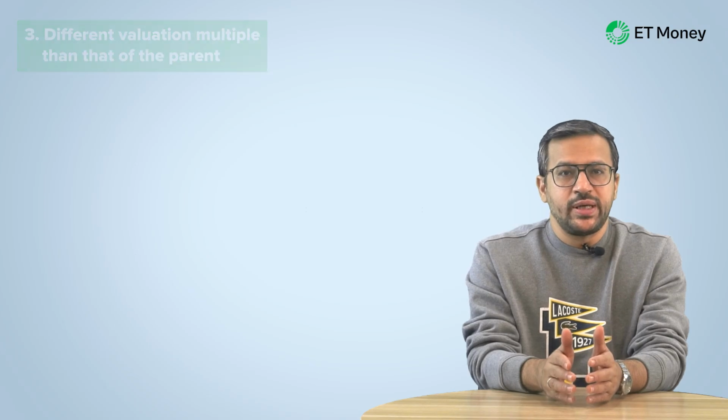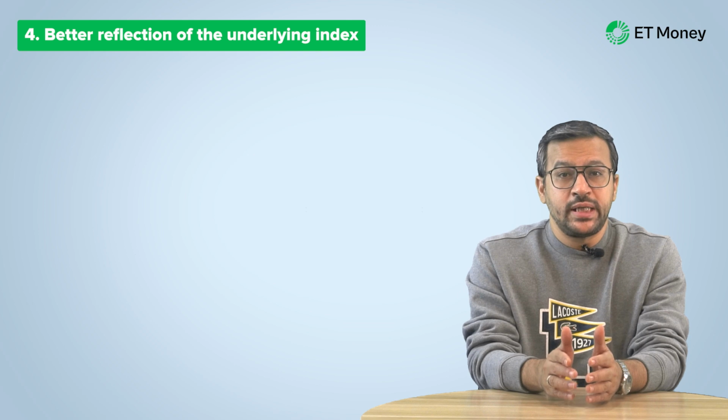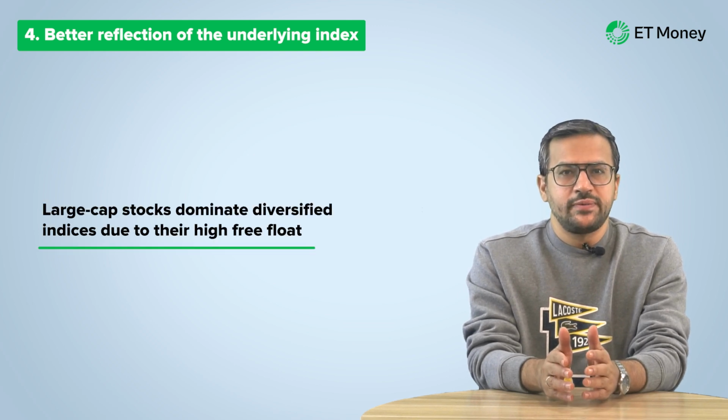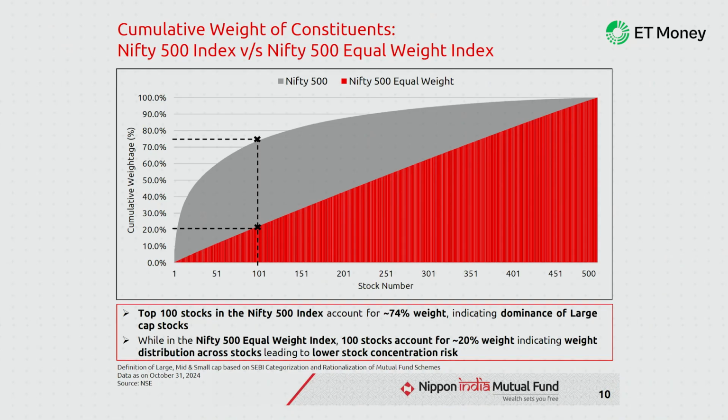The next aspect of an equal weight index is that it better reflects the composition of its underlying index. Since large cap stocks have a high free float, even in the more diversified indices, they command a lion's share. For instance, consider Nifty 500. While it has 500 stocks from the large, mid and small cap space, over 70% of the index weight is still assigned to large cap stocks. That's when as many as 400 stocks are not large caps.